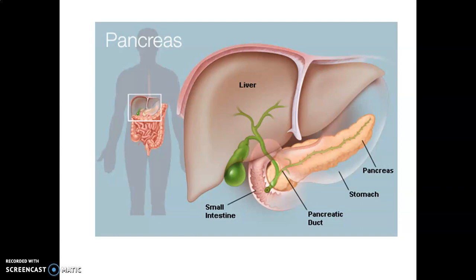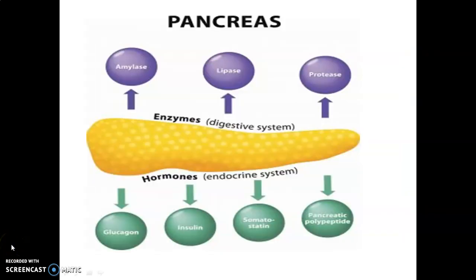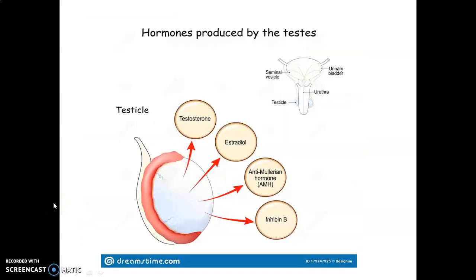Okay, children. Next, some digestive enzymes are secreted from the pancreas. That's why it has an exocrine function. The endocrine system means they release these hormones. Then about testes: a pair of testes is present in the scrotal sac of the male and is composed of seminiferous tubules, stromal tissue, Leydig cells, etc. They produce hormones, that is androgen and testosterone.